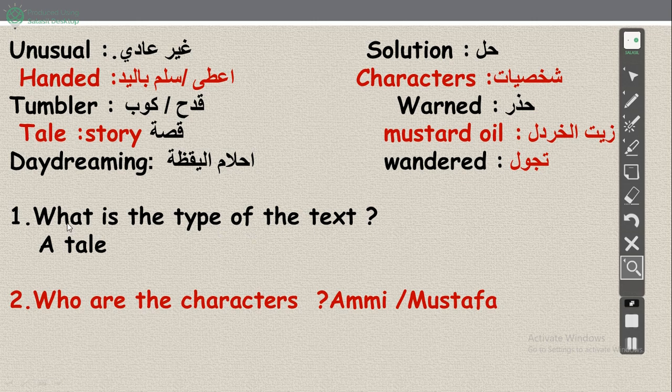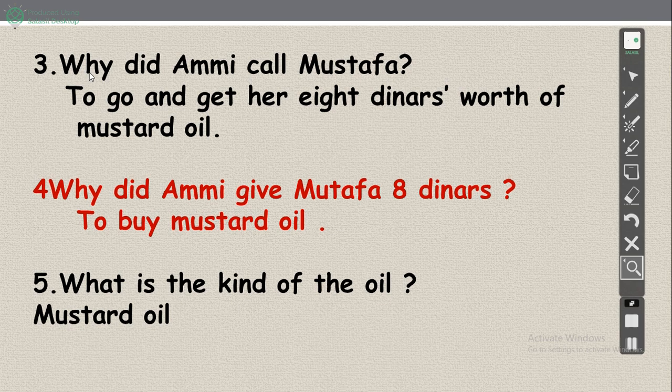Okay. What is the type of the text? The type of the text is a tale. قصة. Number two. Who are the characters? Pay attention, in this paragraph, not the whole story. In this paragraph, who are the characters? Amy and Mustafa. Amy is Mustafa's mother. Then three. Why did Amy call Mustafa? The answer is to go and get her 8 dinars worth of mustard oil. Mustard oil, زيت الخردل.